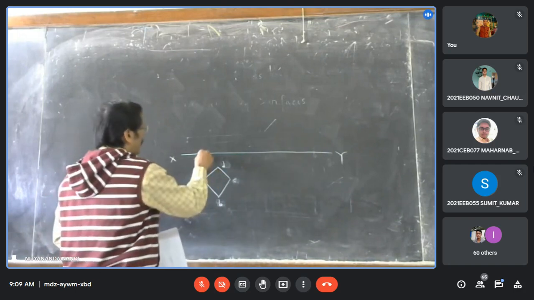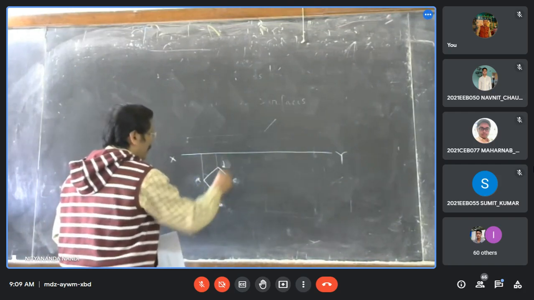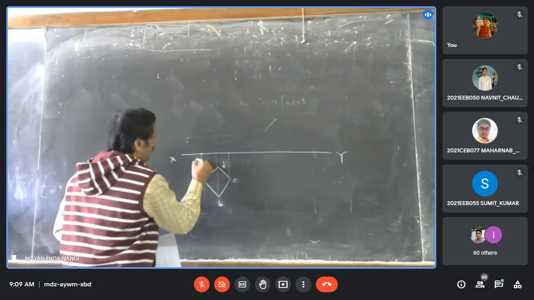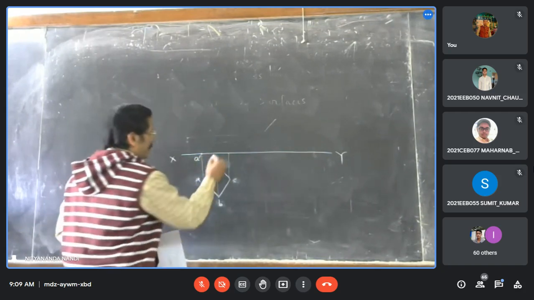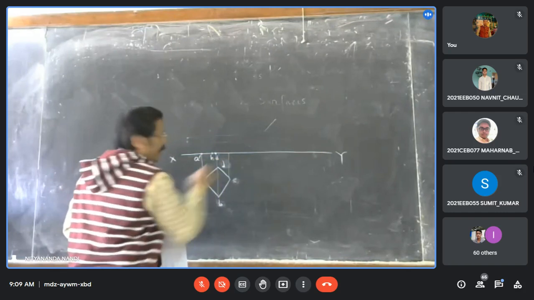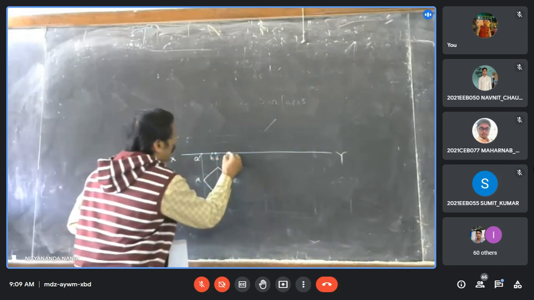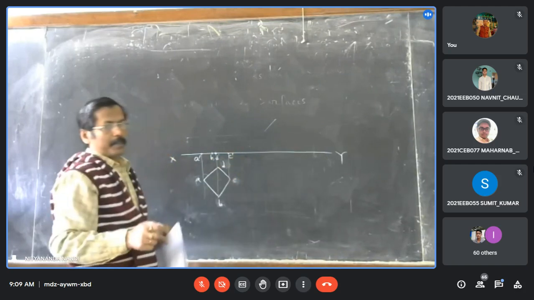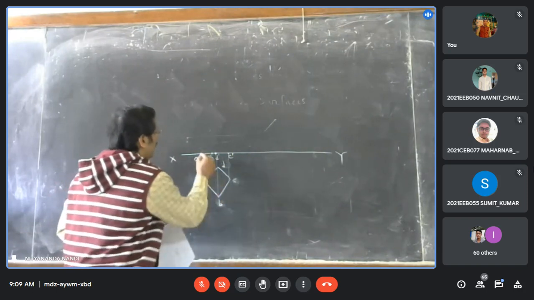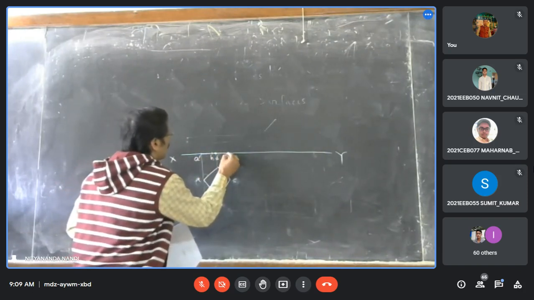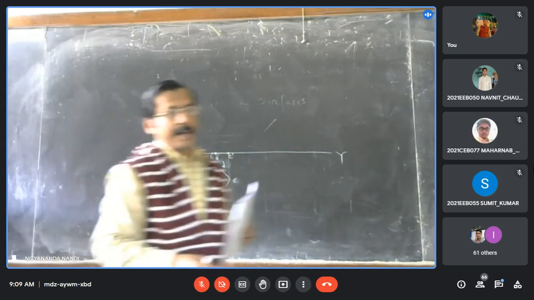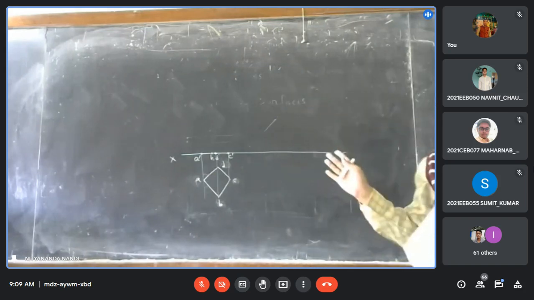What is the elevation? We have to project these points with very thin lines. So this point will be corresponding to A point in elevation. That means A dash. This point will indicate B, so B dash. And this point will be corresponding to C, so C dash will be. So for this plan ABCD, elevation will be this straight line. And this point will be corresponding to this plan. Is it clear or not? Please?